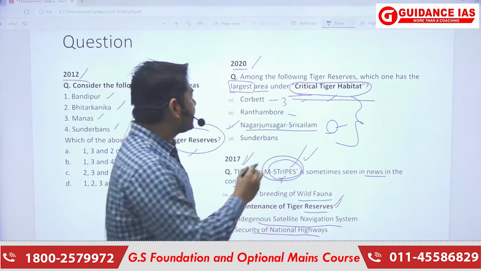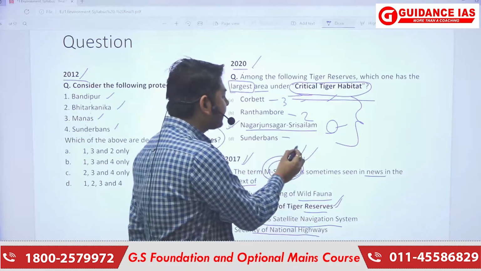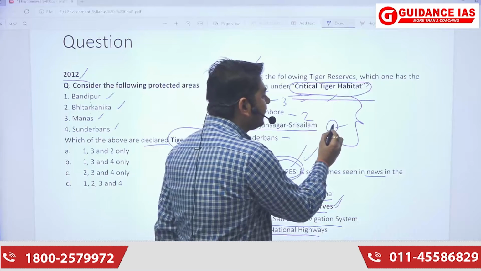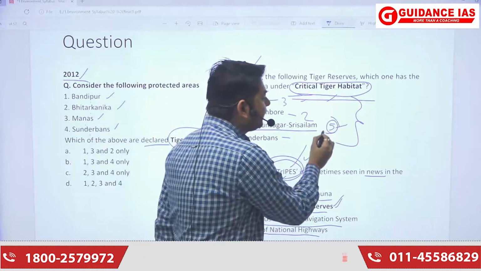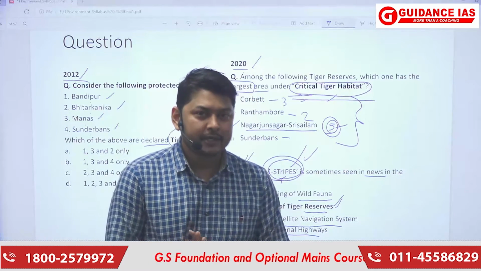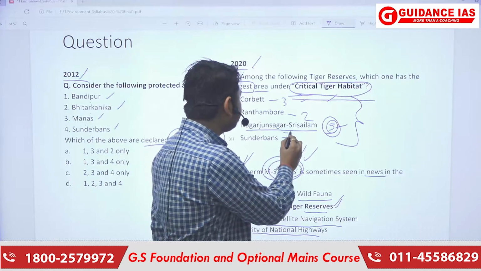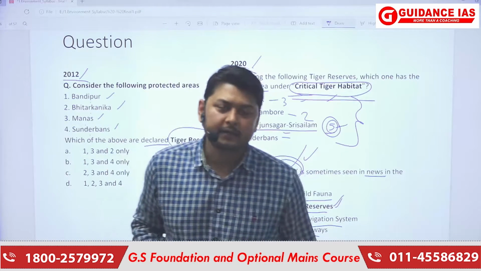Ranthambore is spread in 2 districts. Sundarban is also spread in 2 or 3 districts. But Nagarjuna Sri Salem is spread in 5 districts. So on the basis of the district numbering, we can assess that Nagarjuna Sagar Sri Salem will have the largest critical tiger habitat.